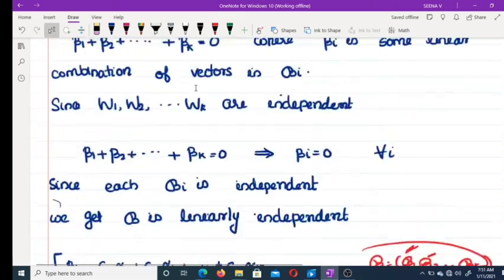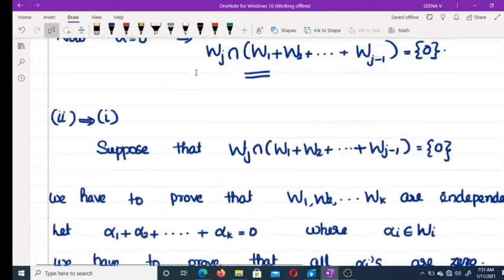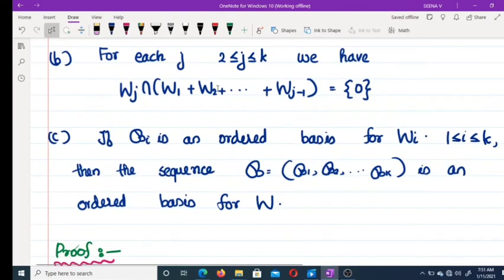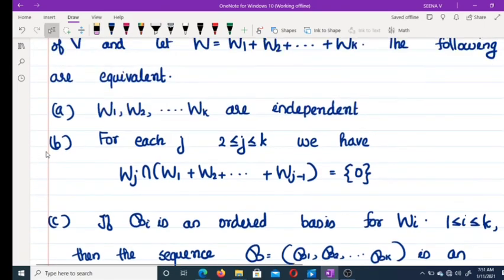Thus we get 1 implies 2: A implies B, B implies A. Similarly, A implies C, C implies A.